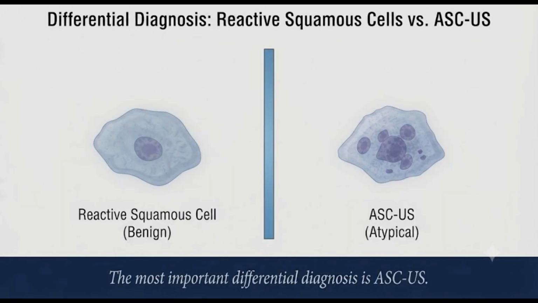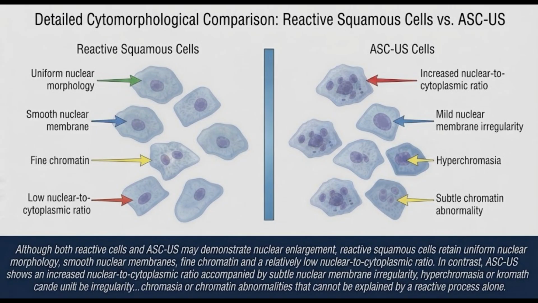The most important differential diagnosis is ASC-US. Although both reactive cells and ASC-US may demonstrate nuclear enlargement, reactive squamous cells retain uniform nuclear morphology, smooth nuclear membranes, fine chromatin, and a relatively low nuclear to cytoplasmic ratio. In contrast, ASC-US shows an increased nuclear to cytoplasmic ratio accompanied by subtle nuclear membrane irregularity, hyperchromasia, or chromatin abnormalities that cannot be explained by a reactive process alone.